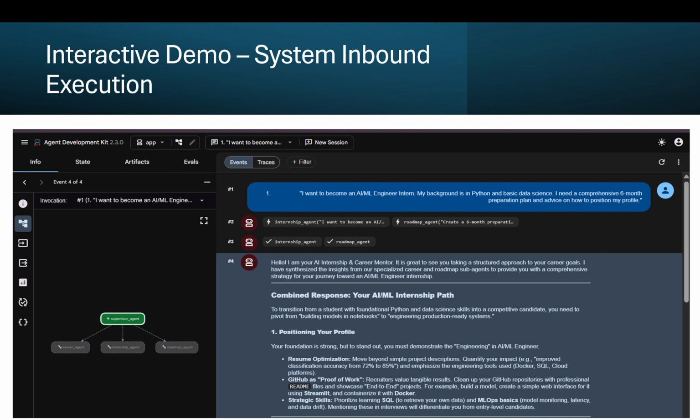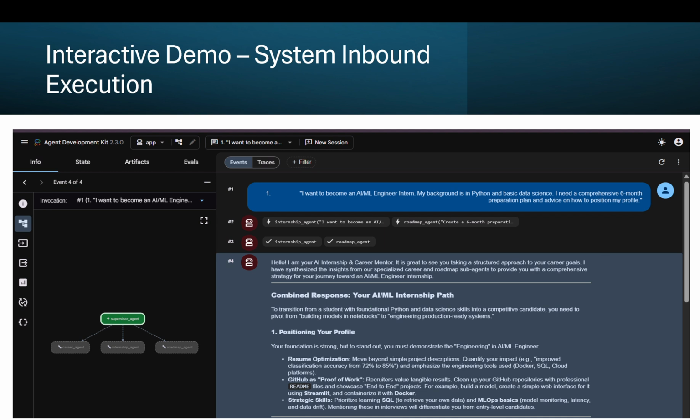So this is the interactive ADK playground. I launched the ADK playground web UI. Then I enter a query, for example, I want to become an ML engineer. So that's the query, and as you can see, it goes to the supervisor agent, which intercepts the input.